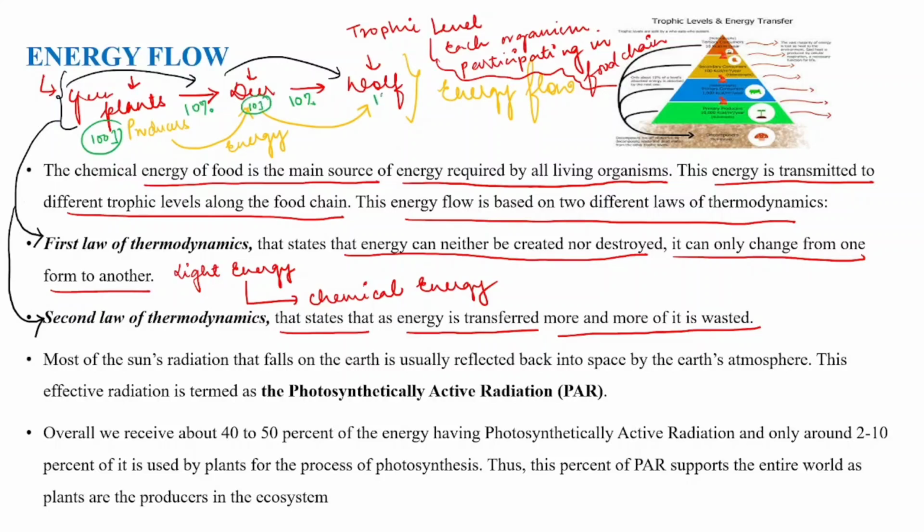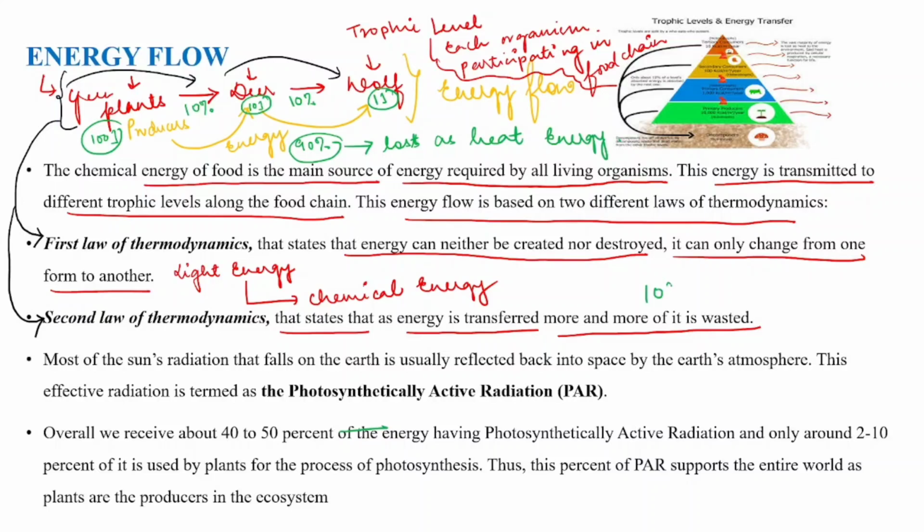And here the wolf will get only 1 joule. So what about the remaining 90% of energy? 90% of energy will be lost in the atmosphere as heat. Lost as heat energy. Clear? So here, more and more of the energy is wasted.